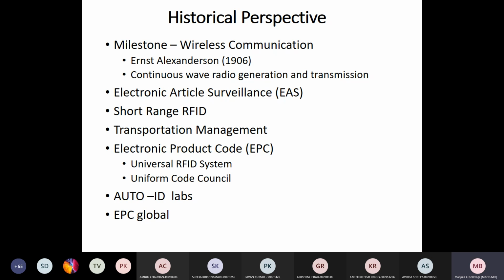Based on this, in 1999, the Auto ID Center developed EPC, that is Electronic Product Code, with support from UCC, the Uniform Code Council, to serve as a universal RFID system.